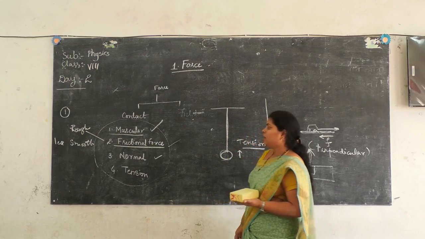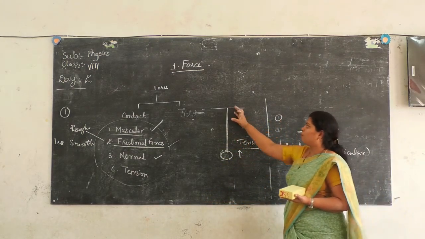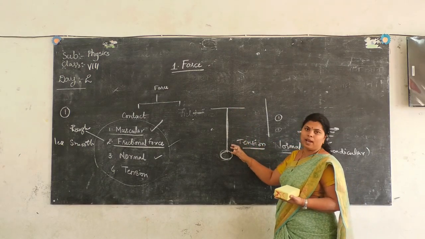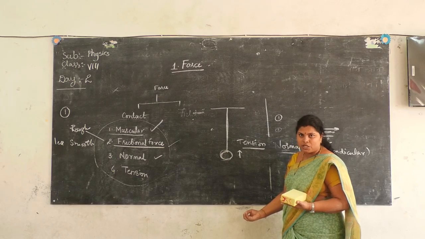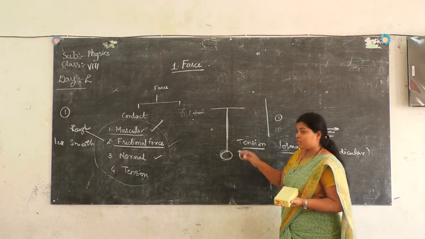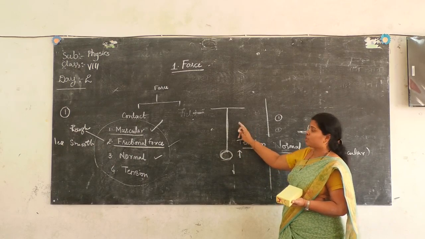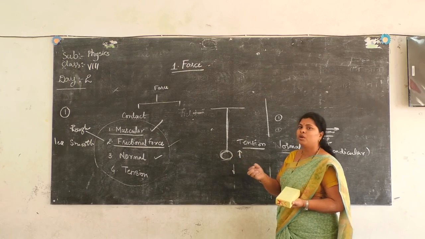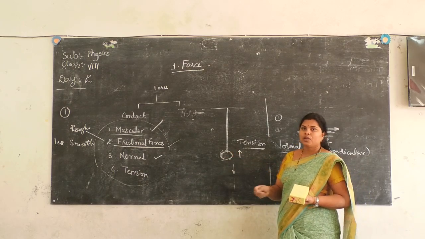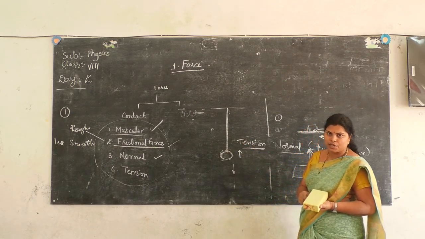Coming to the fourth force, it's tension. Tension force is nothing but when an object is hanged with the help of a string, the object is pulled by the Earth's gravitational force, but at the same time a force is exerted in the upward direction by this string which is used to hang this ball. So the force exerted by this string is called the tension force.